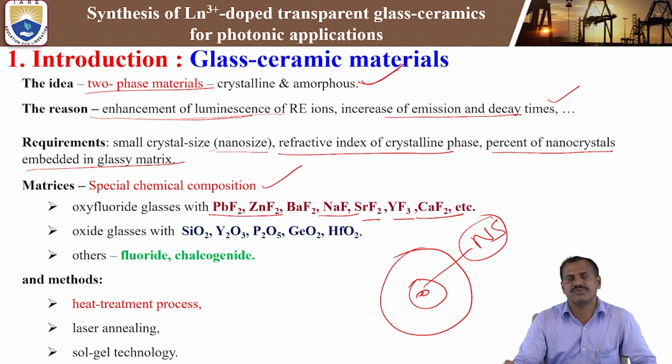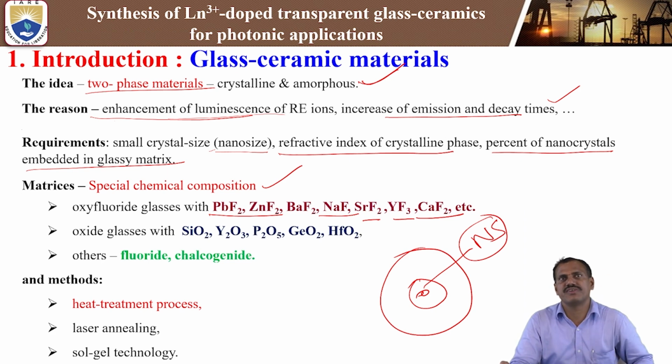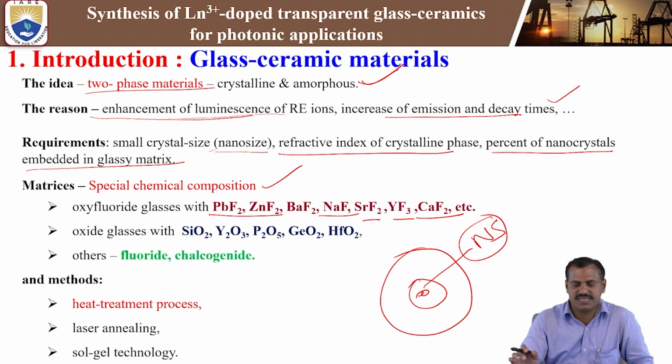That means we can synthesize nanoparticles, because fluoride content reduces the photon energy from a higher to a lower value. Whenever the photon energy decreases, luminescence enhancement automatically takes place because non-radiative decay is greatly decreased. That is the reason to synthesize glass ceramics: to enhance the luminescence properties as well as lifetime measurements.